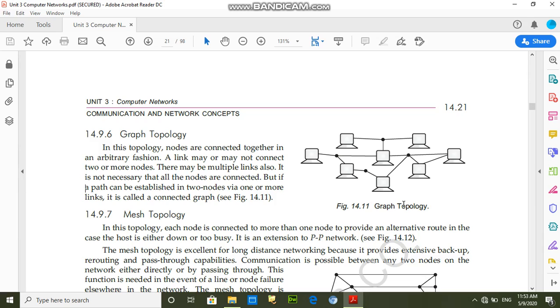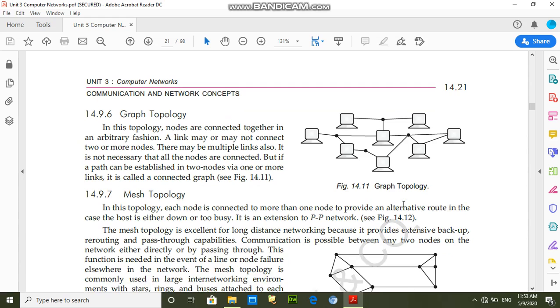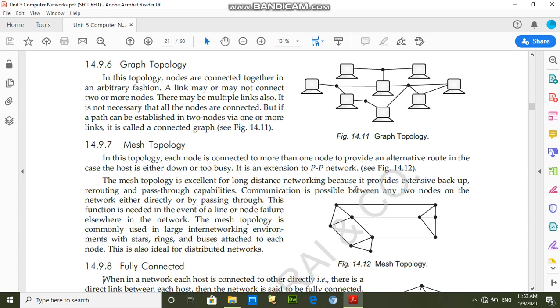And the last one is mesh topology. Students, in this topology each node is connected to more than one node to provide alternative routes. For example, this node is connected to multiple nodes.